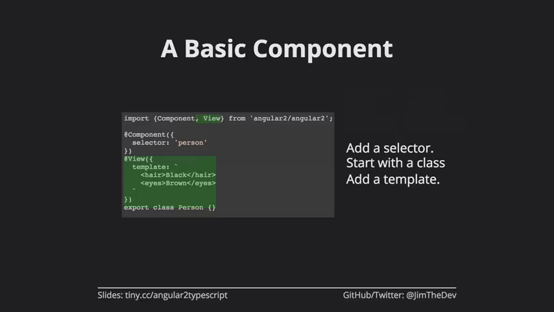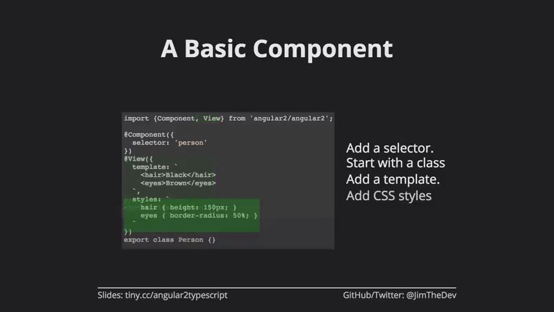So the component gave us a selector so that we could use it, and the class gave us a place to put functionality, but the component doesn't look like anything yet in our page. So how do we do that? Well, we import View, because again, we import everything that we need. Everything is very clearly defined at the top of the file to say what we're actually using. And in View, we can just pass in an object that has a template. And in this case, we're going to say a person has hair and has eyes. So really simple. Hopefully they have more things, but we'll start out with that.